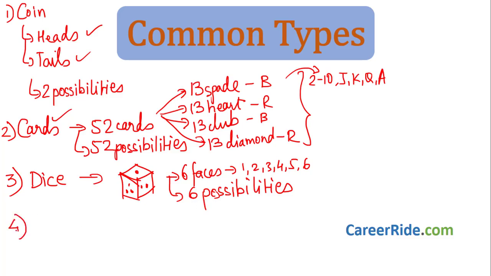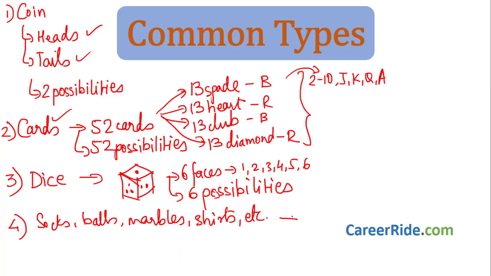Now the fourth type is generally the most asked type, regarding socks, colorful balls, colorful marbles, or shirts, and miscellaneous things like the number of students, how many are selected, what is the probability of it being a girl or a boy, etc. The possibilities here depend upon the total number of balls, socks, marbles, shirts, etc. So this is case by case. We will see how to solve these kinds of sums also.